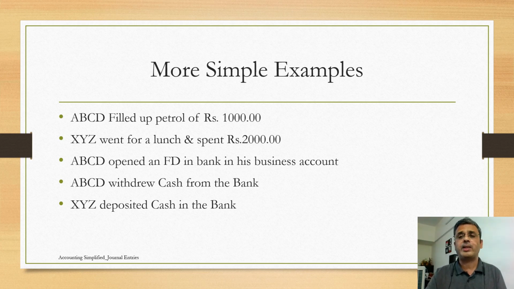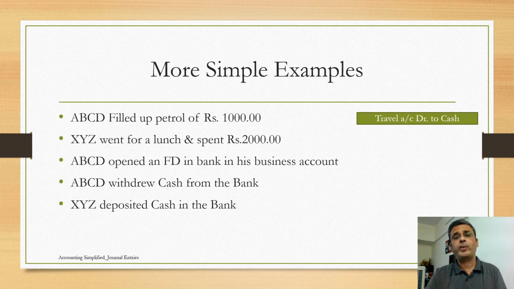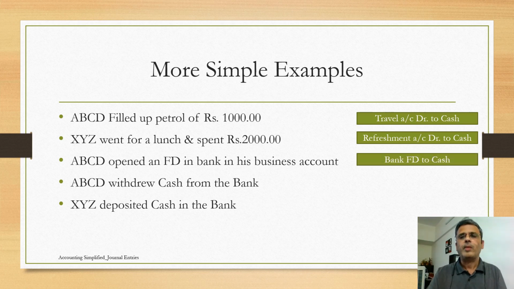If you are ready with your answers, let us see if those match with mine. This entry would be travel account debit to cash, because ABCD has filled up petrol. Now there can be other options, but logically petrol comes under travel account because he would be using petrol for traveling. So travel account debit to cash. Similarly here, refreshment account debit to cash. Then here, bank FD account debit to cash, because cash has gone out and FD has come in. Debit what comes in, credit what goes out.